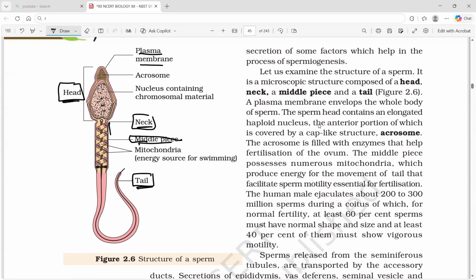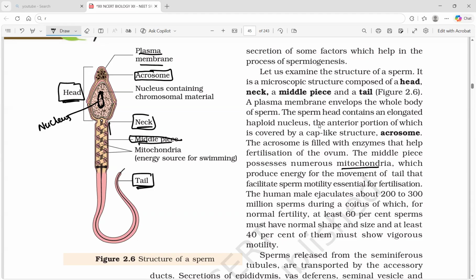The sperm head contains an elongated haploid nucleus, the anterior portion of which is covered by a cap-like structure called the acrosome. The acrosome is a modified Golgi complex filled with enzymes helpful for the fertilization of the ovum.